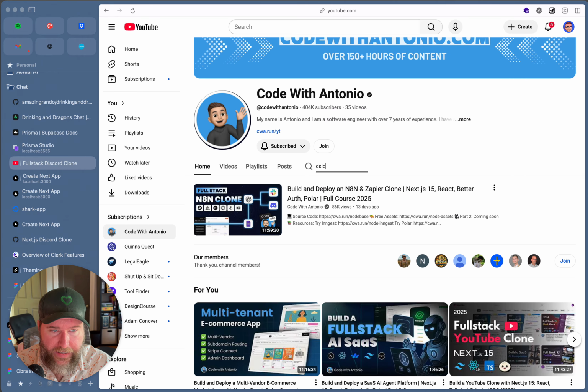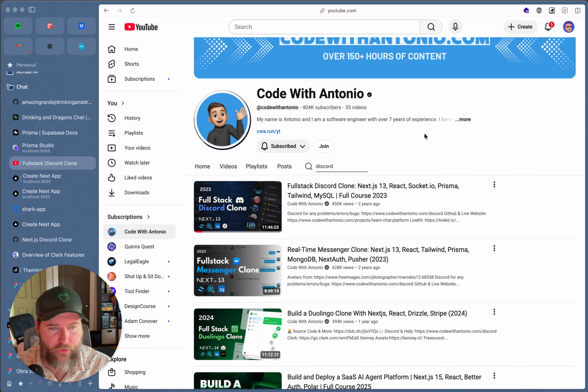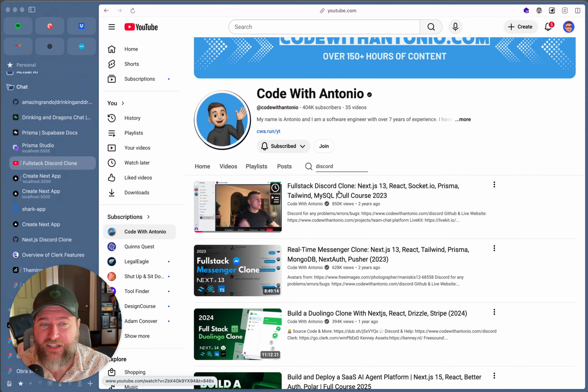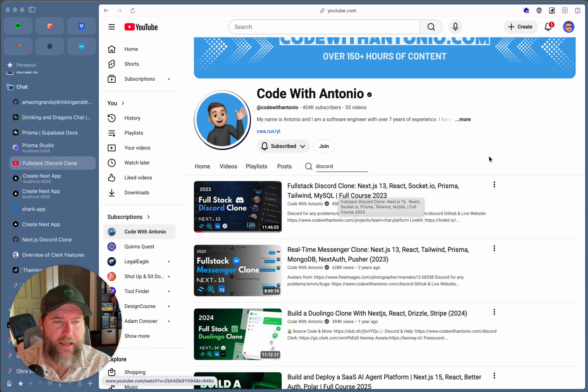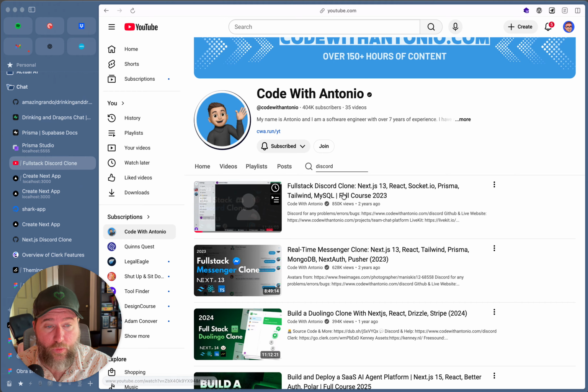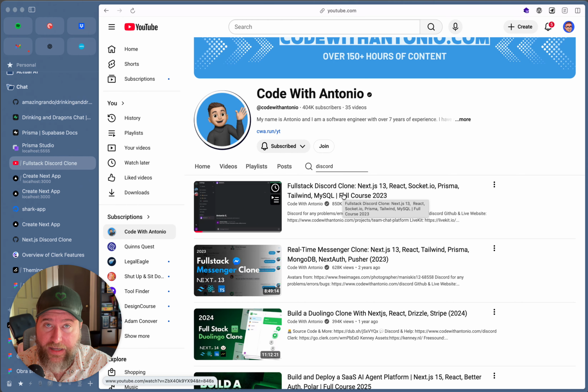But one thing that I had bookmarked a long time ago was his Discord tutorial. So here, this full stack Discord clone: Next.js, React, Socket.io, Prisma, Tailwind, everything. And I was like, you know what? I think that I'll use that as a foundation and a base. So I actually went through it, it's 11 hours long. I went through the entire thing.